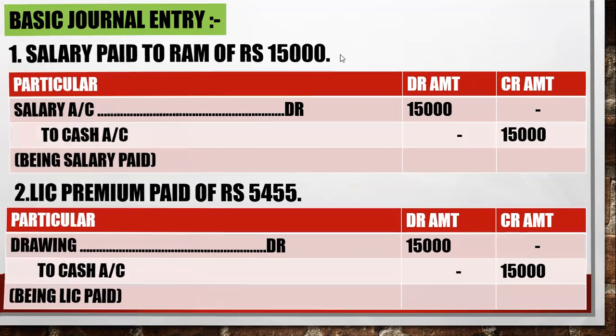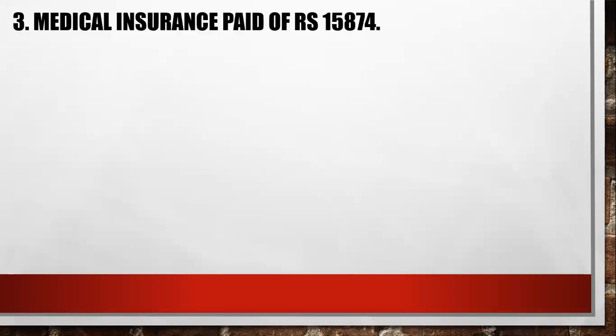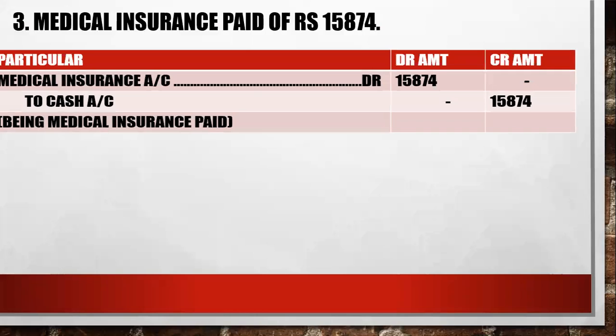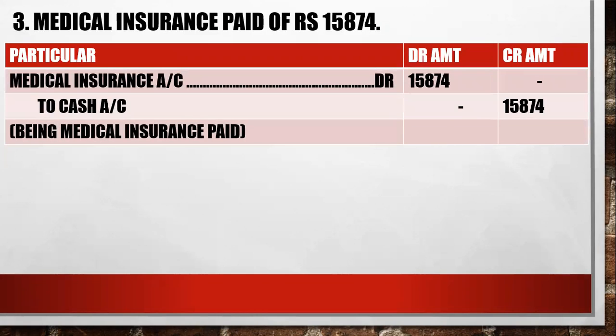Okay. Next is medical insurance premium paid. What will be the journal entry for this? Medical insurance account debit to cash or bank. In this transaction, it is not mentioned that you have paid the medical insurance of your proprietor. So assume that you have paid medical insurance of your staff. So you can write it as a business expense: medical insurance account debit to cash or bank.